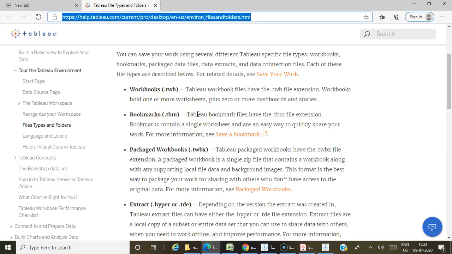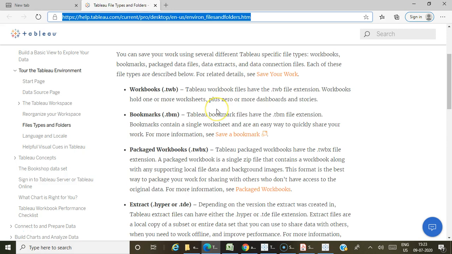Okay, next is .tbm, that stands for bookmarks. So in case you want to bookmark any of your Tableau files, in that case you have to use the extension .tbm. Okay, so you can even bookmark a single sheet in a particular workbook, or you can bookmark several sheets in the workbook.